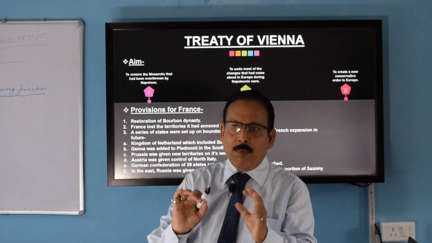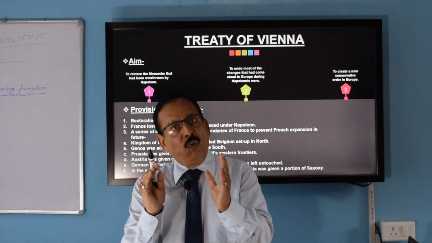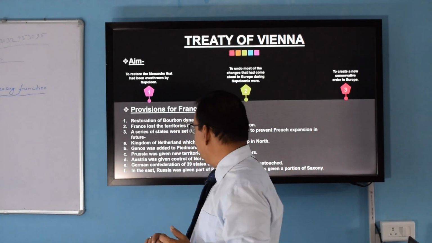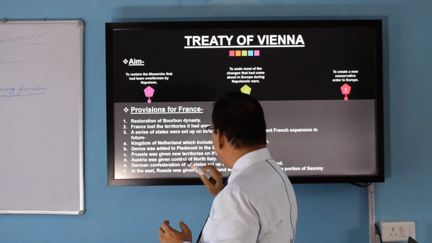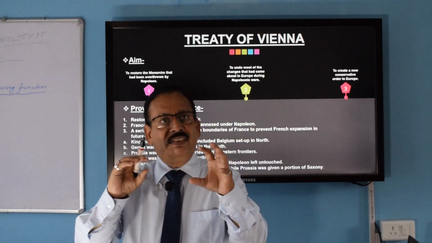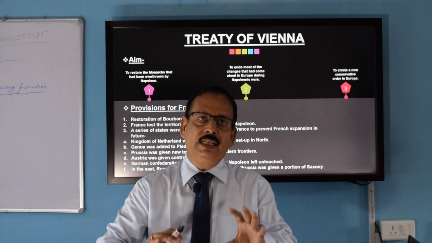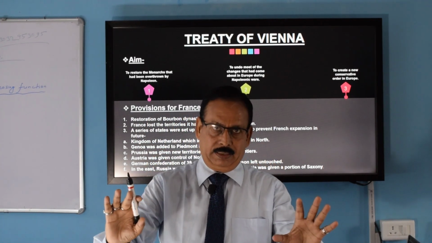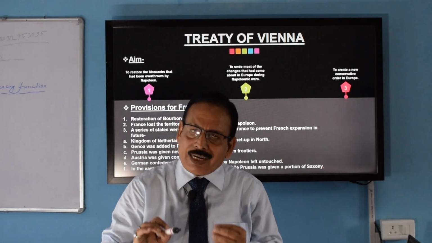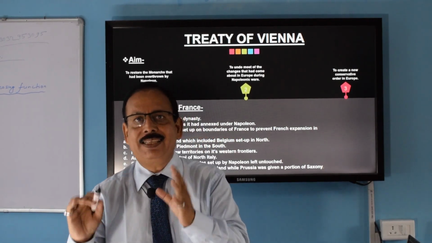Prussia was given new territories on its western frontiers, which means on the western side Prussia got many territories. Austria was given control of North Italy, and the German Confederation of 39 states, which was created by Napoleon, was left untouched. And in the east, Russia was given part of Poland, while Prussia was given a portion of Saxony.